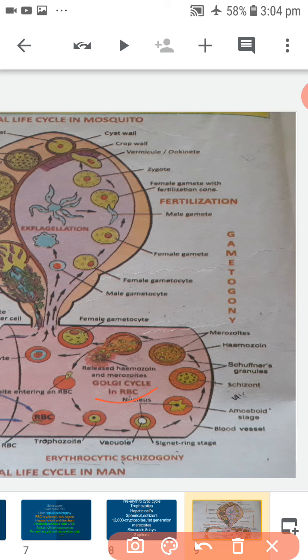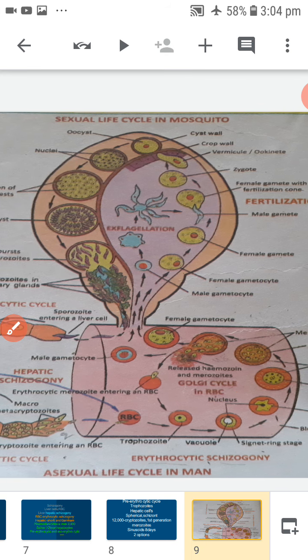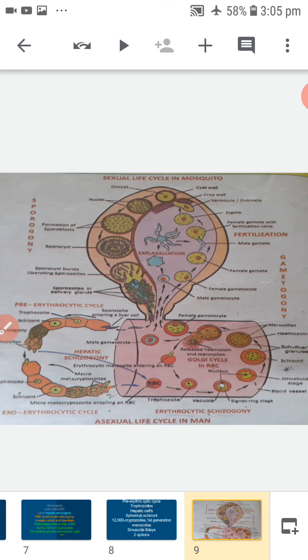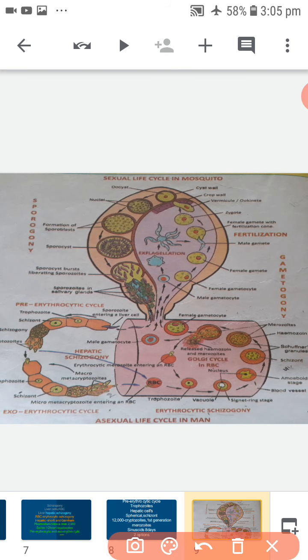The cycle is initiated either by the cryptozoites of the pre-erythrocytic cycle or the metacryptozoites of the exo-erythrocytic cycle.